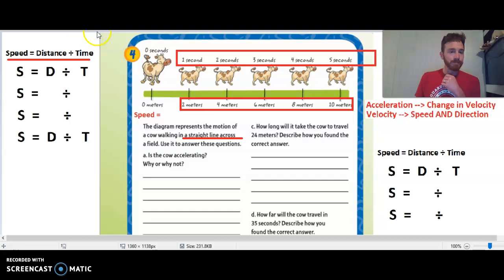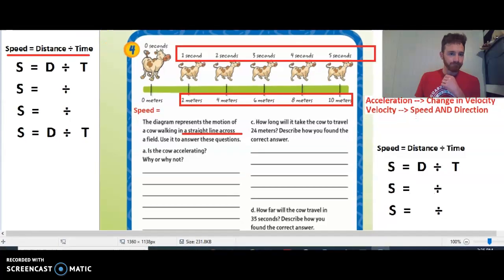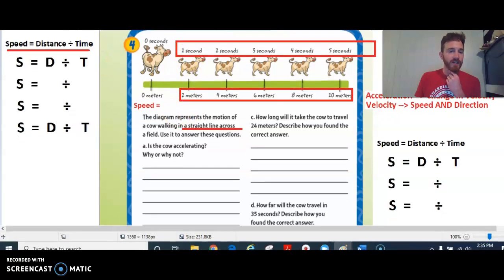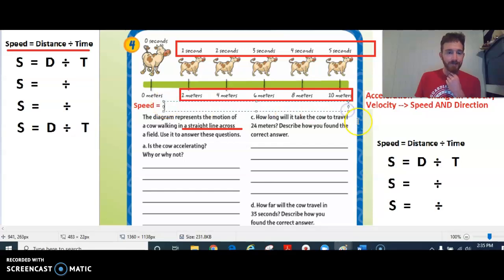If we're going to calculate the speed each step of the way, for each point we're at, we take the distance divided by the time. So we take the bottom number and divide it by the top number of seconds of how much time has gone by, and that's how we can calculate our speed here. Okay, so let's take a look at this first part and see what kind of speed we got.